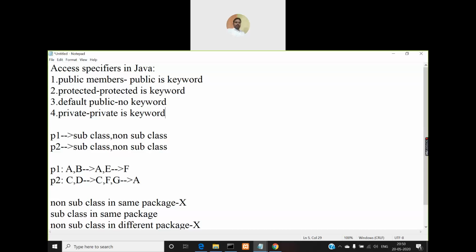When it is default public, we don't have any access restriction within the package. When you go outside the package, then you will have a problem. You cannot access from outside the package in some other classes, right? We didn't create any packages yet, so all our members are part of the default package. That means all the classes that we are defining will be automatically in the same package. So when you are in the same package, you don't have any problem in accessing the members of other classes. That's the reason why we didn't get any problem.